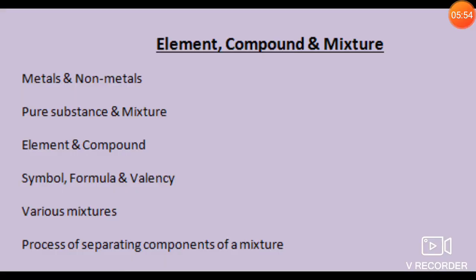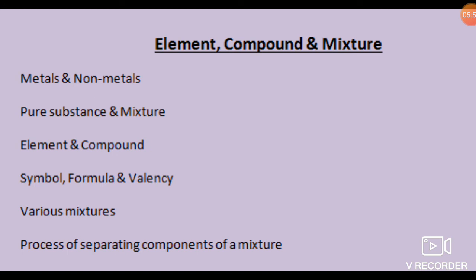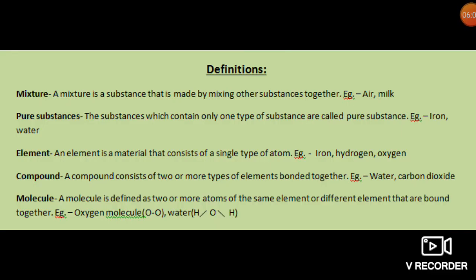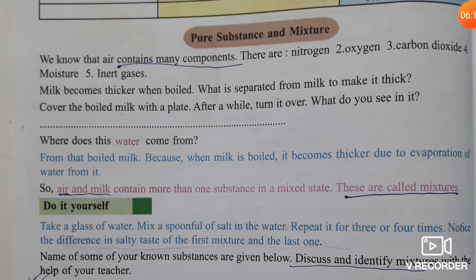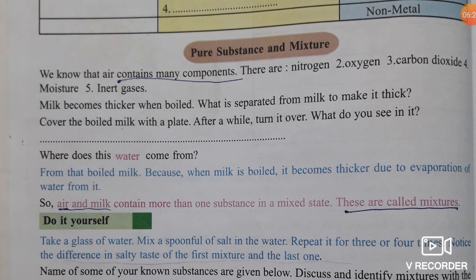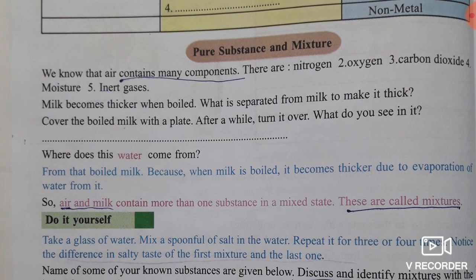Now let us come to the second topic, pure substance and mixture. What do you mean by pure substance and what do you mean by mixture? A mixture is a substance that is made by mixing more than one substance together. For example, air and milk are examples of mixtures. Why? We know that air contains nitrogen, oxygen, carbon dioxide, moisture, so air is a mixture.